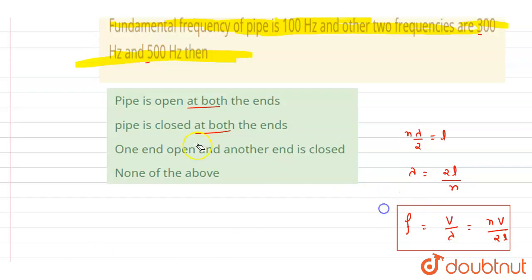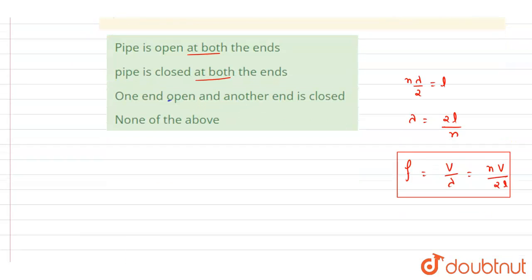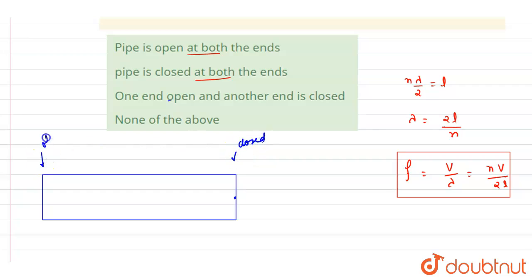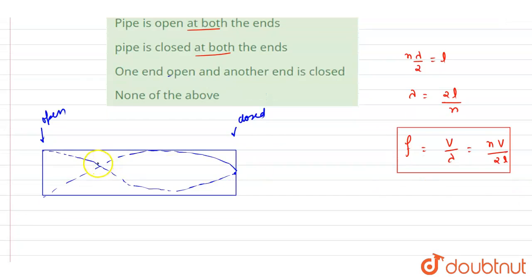Now if you see, when one end is open and the other end is closed, then what will happen? Let's say this end is closed and this is the open one. So here an antinode will always form, and here it will always be a node. In the fundamental mode, only lambda by 4 will form, and lambda by 2 will get added.